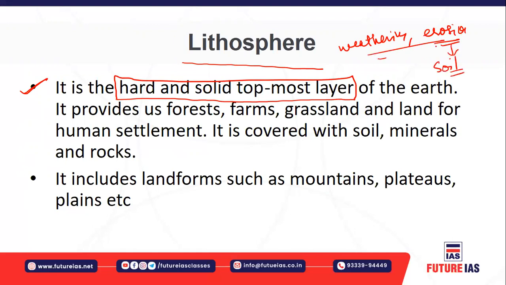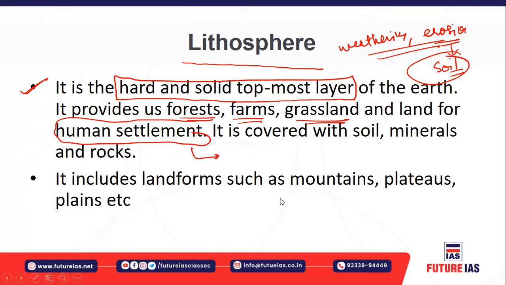This soil becomes the base for growing your forests, farms, and grasslands, and the land for human settlement.